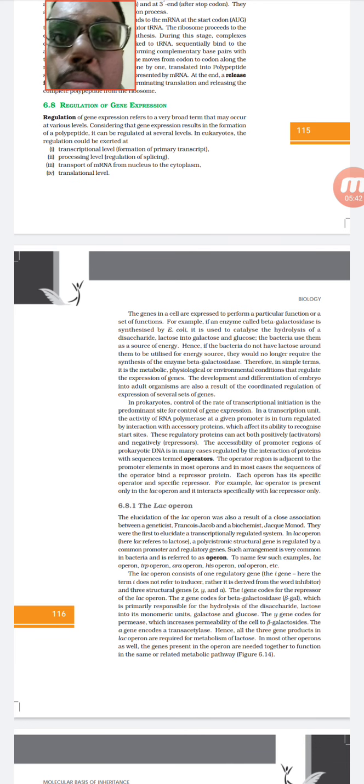So there are two types of operons. One is inducible, that means if the source is there, they will activate. Second is repressible, when the source is present, the gene will be inactive. These are only a few examples. According to these operons, there are many names, like the histidine operon, and still new operons are being added to this list of inducible and repressible operons. So the basic one we have to study, and what is happening in the lac operon?